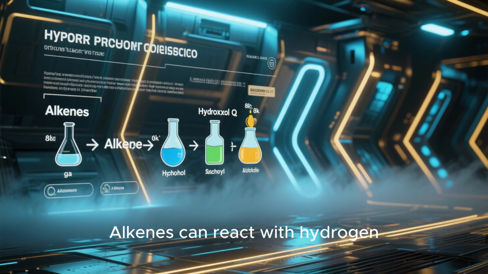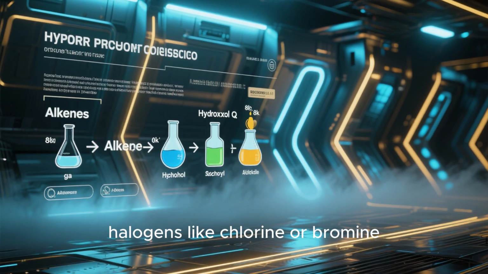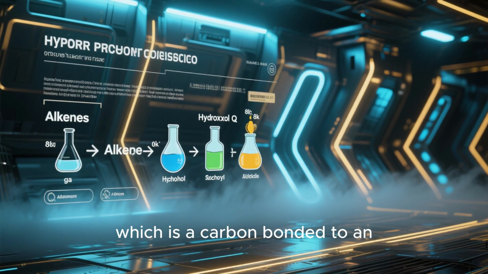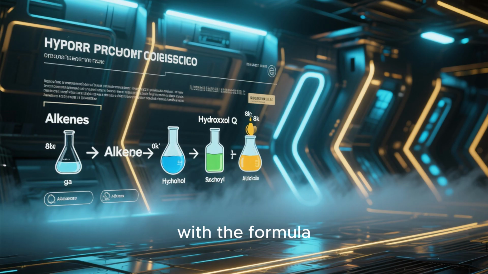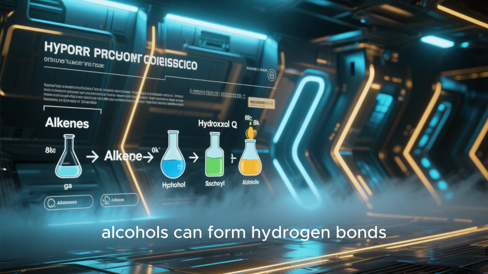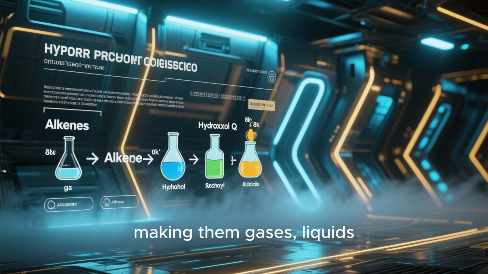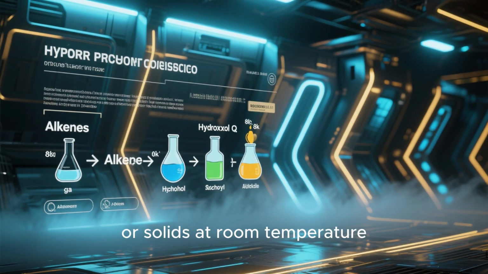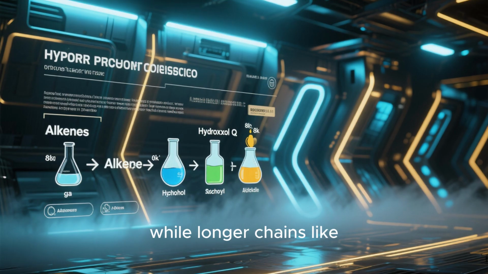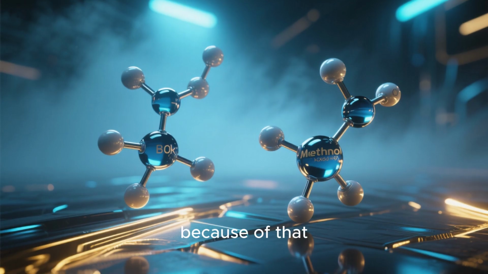Alkenes can react with hydrogen, halogens like chlorine or bromine, and even hydrogen halides. Alcohols have a hydroxyl group, which is a carbon bonded to an oxygen and a hydrogen, with the formula CnH2n plus 2OH. Thanks to the polar OH bond, alcohols can form hydrogen bonds, making them gases, liquids, or solids at room temperature. For example, methanol and ethanol are liquids, while longer chains like pentanol can be solid.